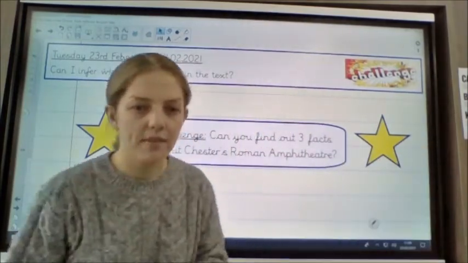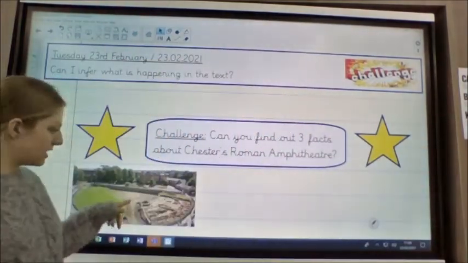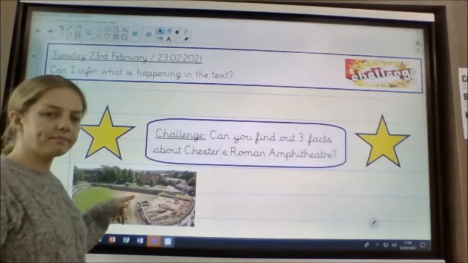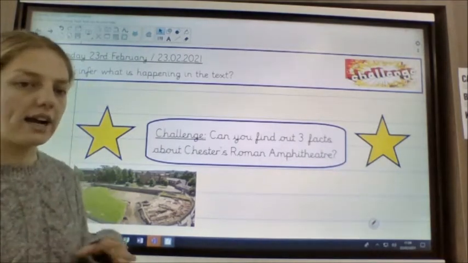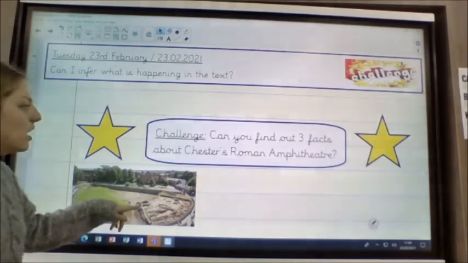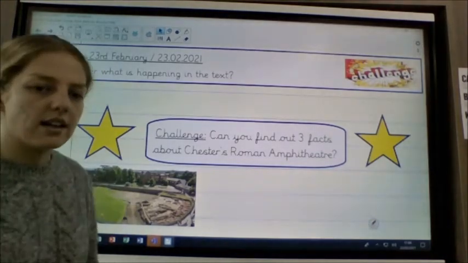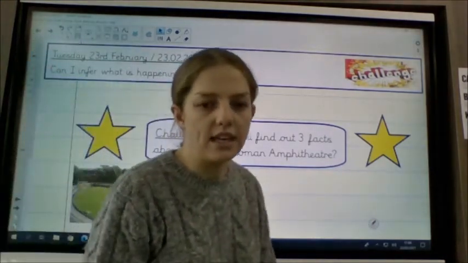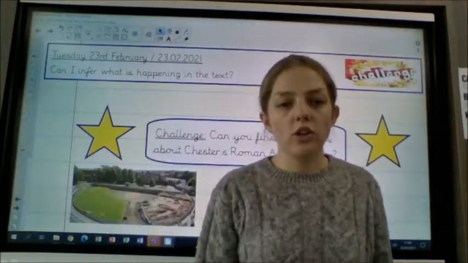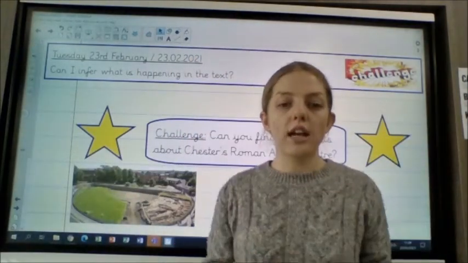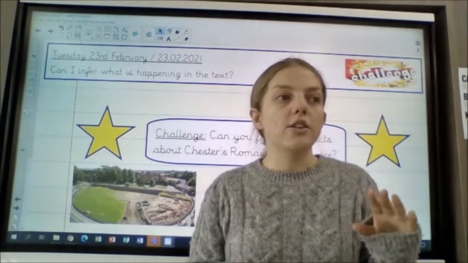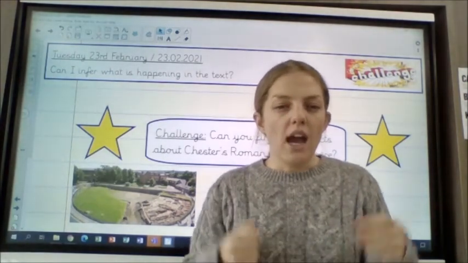Okay, so your challenge today is to have a look online or in a book if you've got access to something like this. Can you find out 3 facts about Chester's Roman amphitheatre? Now, I know you've been looking at the Romans in your Oak Academy for last half term, and we covered the Romans in school.